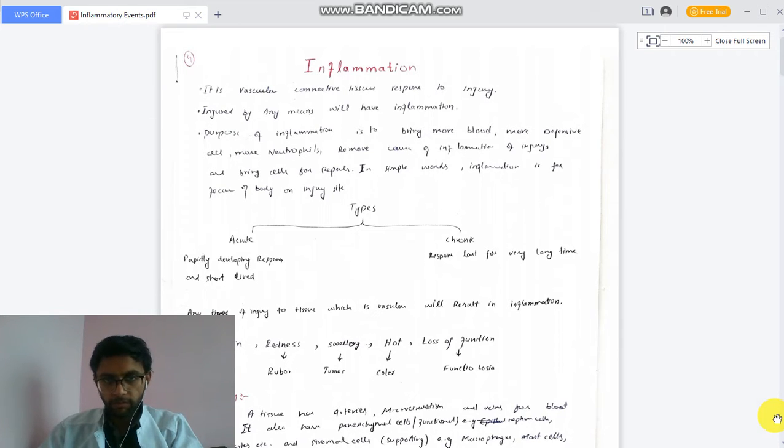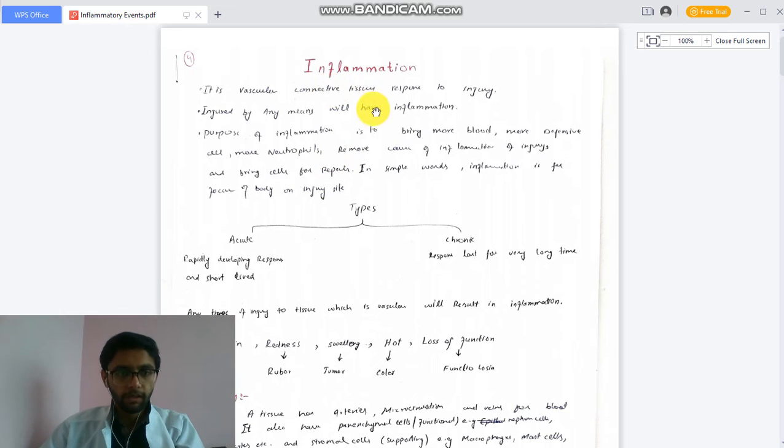Today our topic is inflammation, in which we will discuss all the inflammatory events which occur during injury and during the inflammation process. So, what is inflammation? Inflammation is a vascular and connective tissue response to injury. Injury by any means will have inflammation. The purpose of inflammation is to bring more blood, more defensive cells, more neutrophils, remove the cause of injury, and bring cells for repair. In simple words, inflammation is for focus of the body on the injury site.